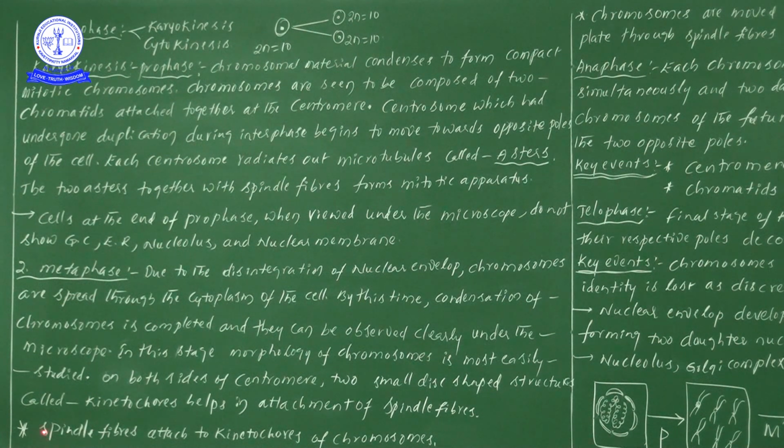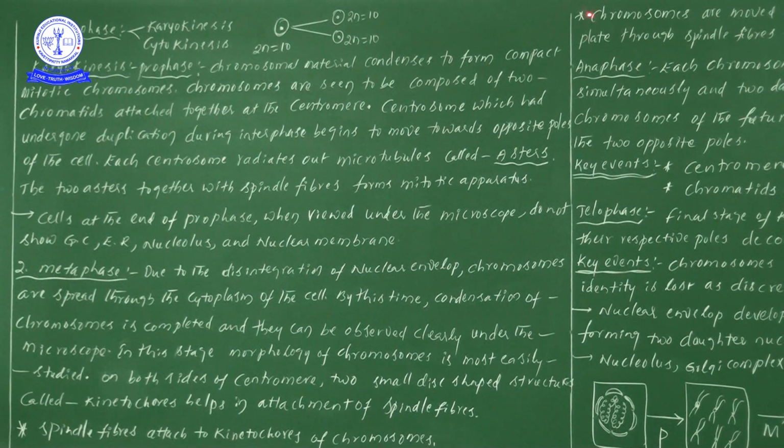Now the main important characteristics, the key events of metaphase. The first one is that spindle fibers are attached to the kinetochores of the chromosomes.